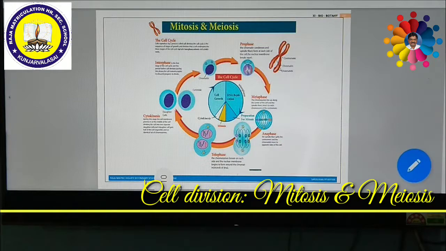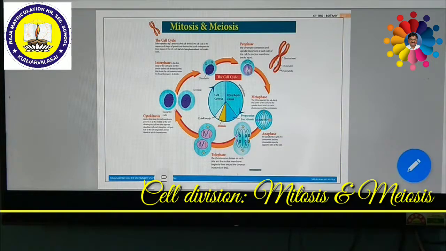Then the growth as a multicellular organism, they are able to grow. The number of cells making up their tissues increases. The new cells must be identical to the existing ones. If there are any wounds or damages, the damaged cells must be replaced by identical new